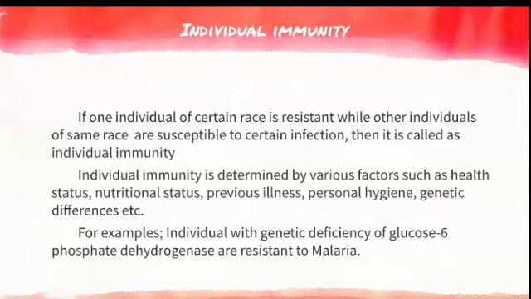The best example here is the genetic deficiency of G6PD, that is glucose-6-phosphate dehydrogenase, which gives resistance to malaria. A patient who has G6PD deficiency will be resistant to the malarial parasite. So this is one example of individual immunity. The innate or natural immunity is divided into species immunity, racial immunity and individual immunity.